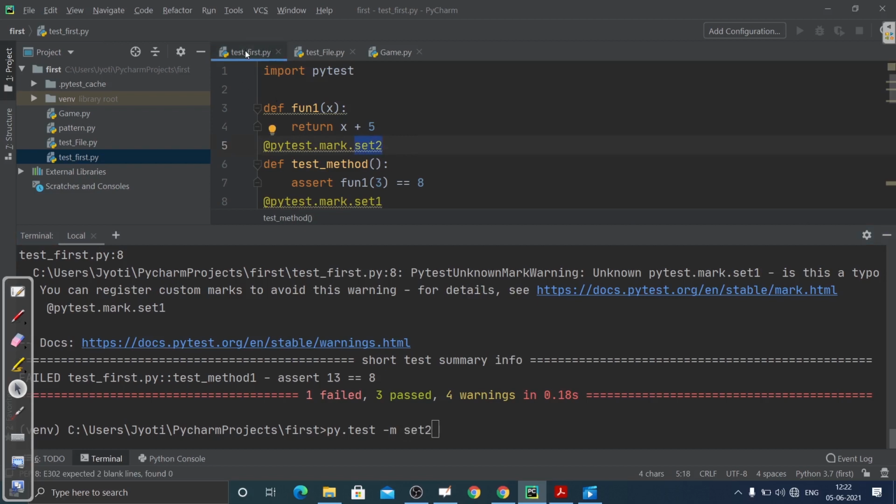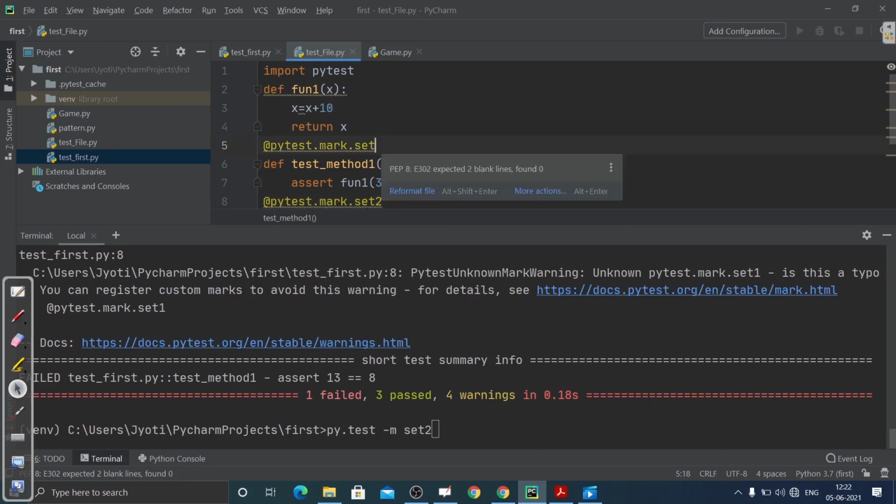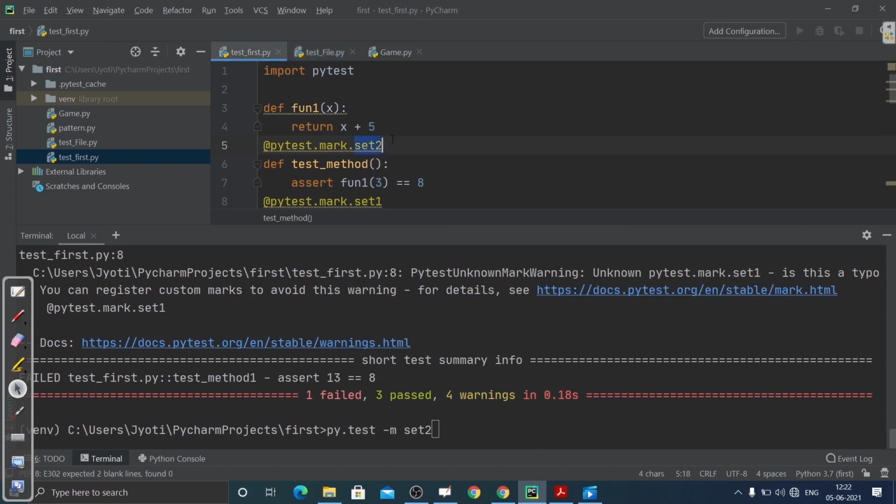I'm inside test_first.py, and inside this test file I have set1 and set2. In both of them I have different names. I could have another name also; it is just my choice that I've kept it as set1 or set2. You can have this as set2 also. It's just naming, you can understand. And here also set2. Let me show you how it will execute.